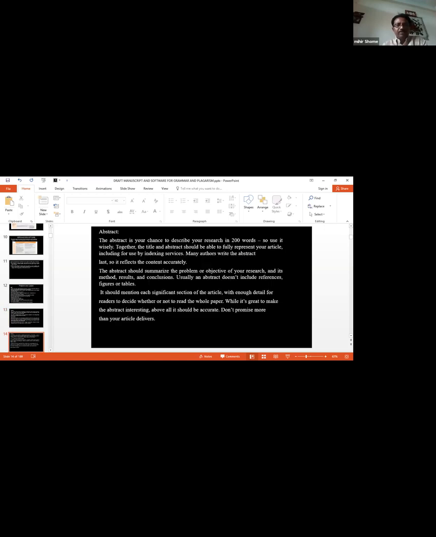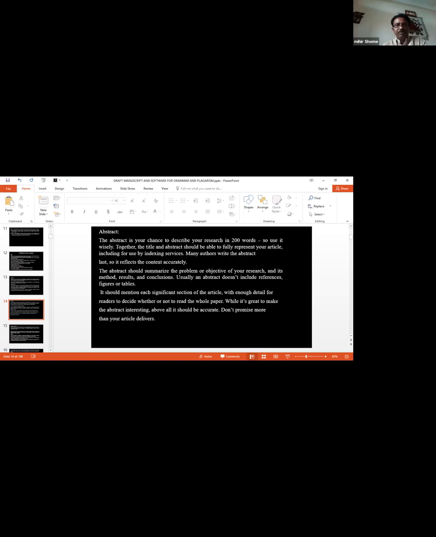Then the abstract is your chance to describe your research in 200 words, so use it wisely. Together, the title and abstract should be able to fully represent your article. Many authors write the abstract last, so it reflects the content accurately.